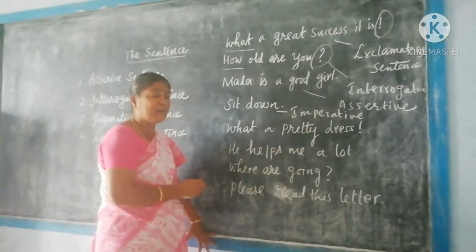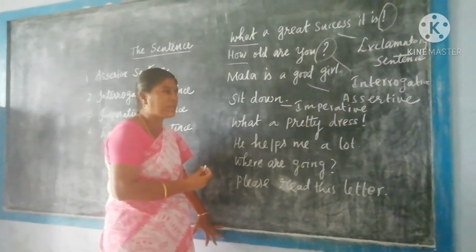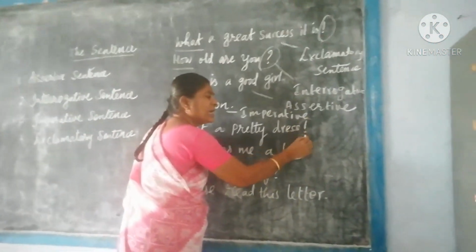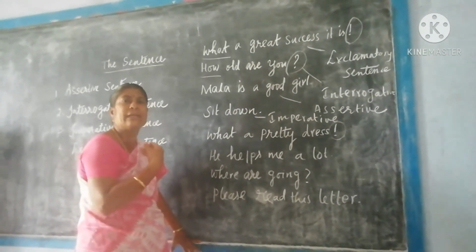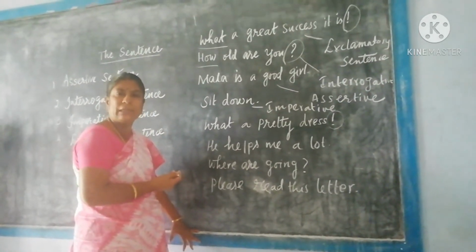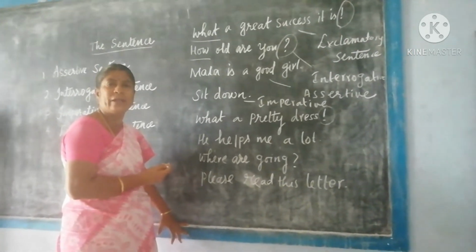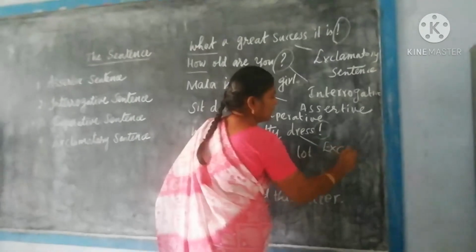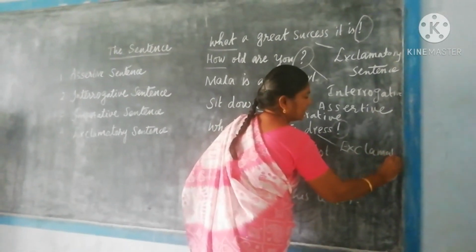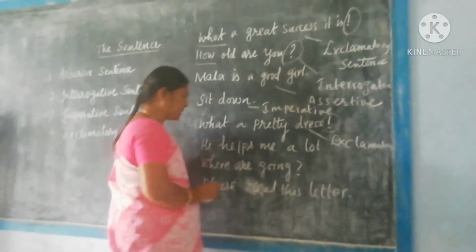What a pretty girl. So it is an exclamatory sentence because the sentence ends with an exclamation mark, and also it expresses your sudden feeling. What a pretty girl. So it shows your expression. So it is called an exclamatory sentence. Okay, got it? Next one.